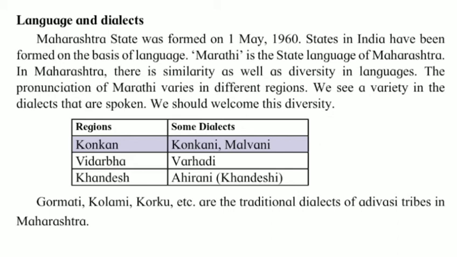Now see students, in the Konkan region, some dialects spoken are Konkani and Malwani. In the Vidarbha region, Varhadi is spoken. Then in the Khandesh region, Ahirani and Khandeshi are spoken. See, Gondi, Kolami, Korku, etc. are the traditional dialects of Adivasi tribes in Maharashtra.